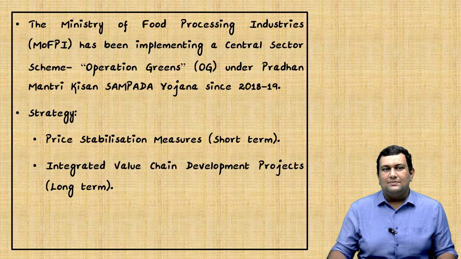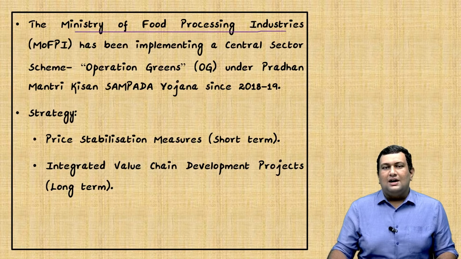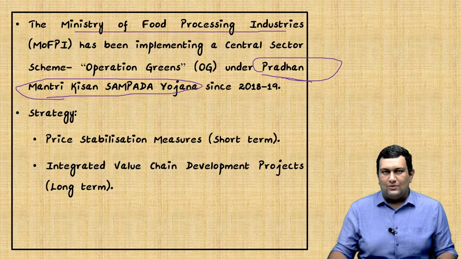Next aspect is the Ministry of Food Processing Industries has been implementing this scheme under the Pradhan Mantri Kisan Sampada Yojana. This is an important topic for mains. We need to know about it. So it has a two-pronged strategy. First is the price stabilization measure, that is short term.